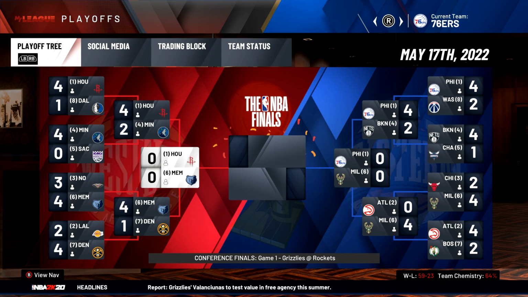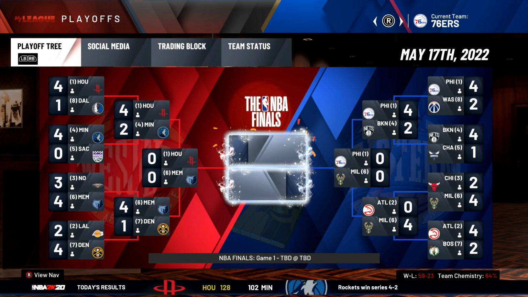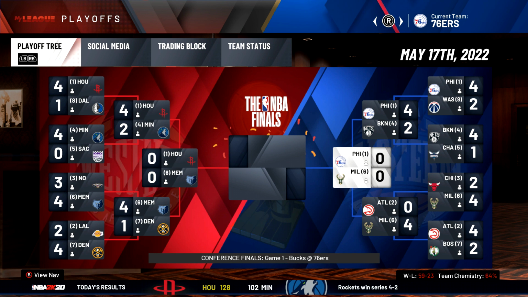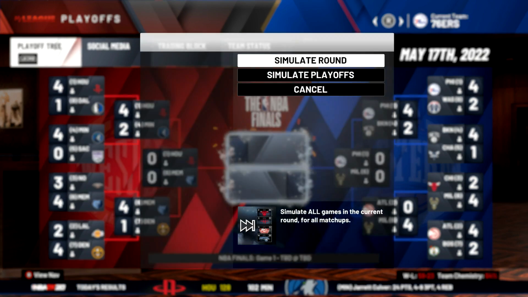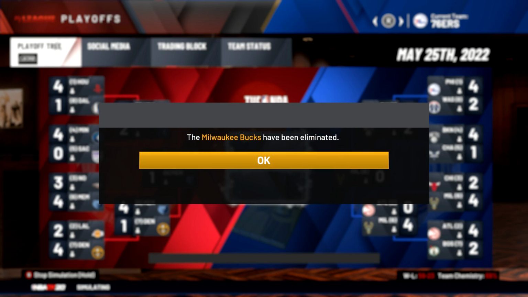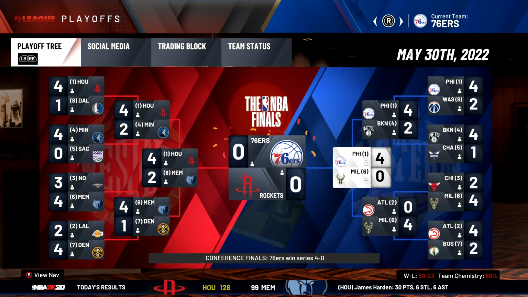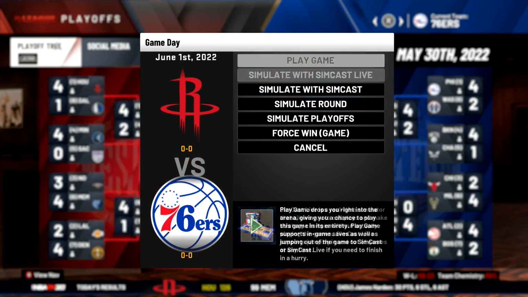And we do got two players. We got Michael Jordan and the Bucks moving on to the conference finals in the East. And we got Kobe Bryant and the Grizzlies moving on to the Western Conference Finals. Let's see if either one of them can make it to the NBA Finals, but they both get eliminated.